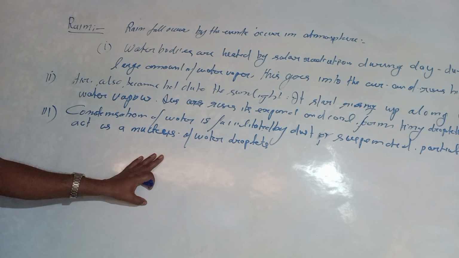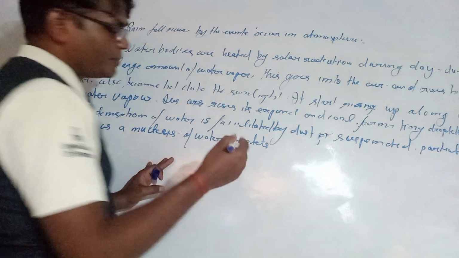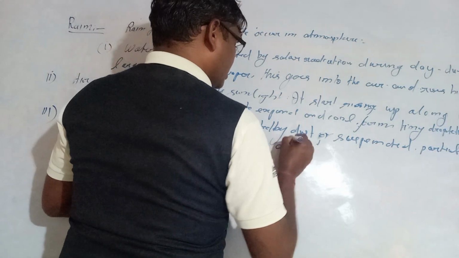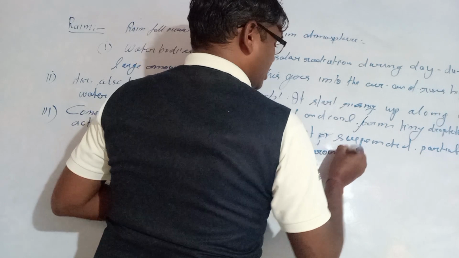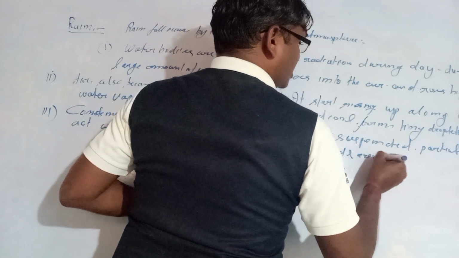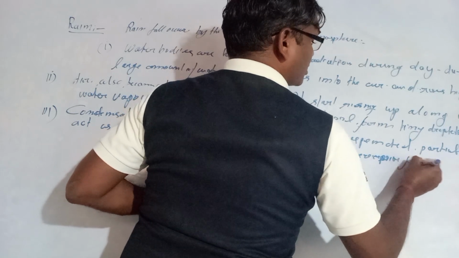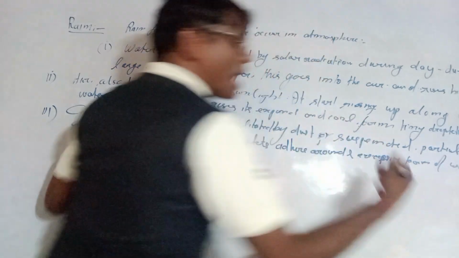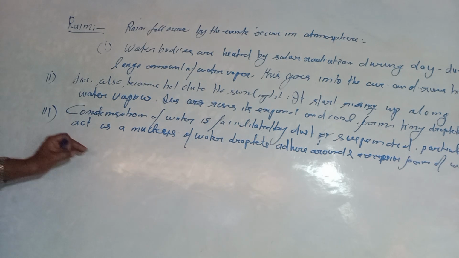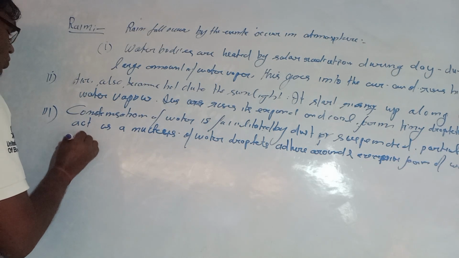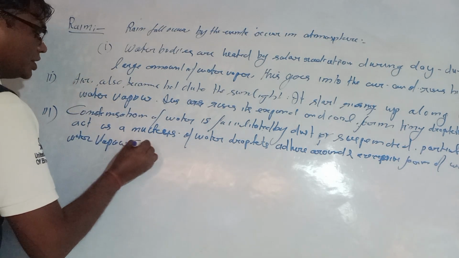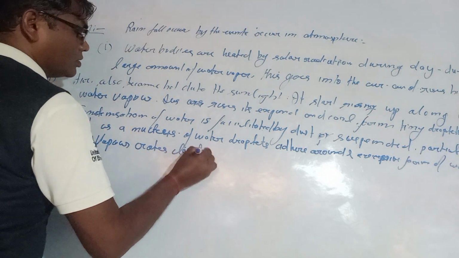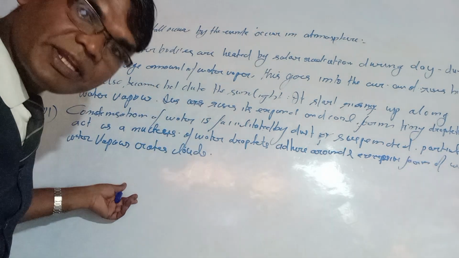Droplets adhere around them, and an excessive collection of tiny droplets of water vapor creates the clouds. So after cloud formation, rainfall happens.